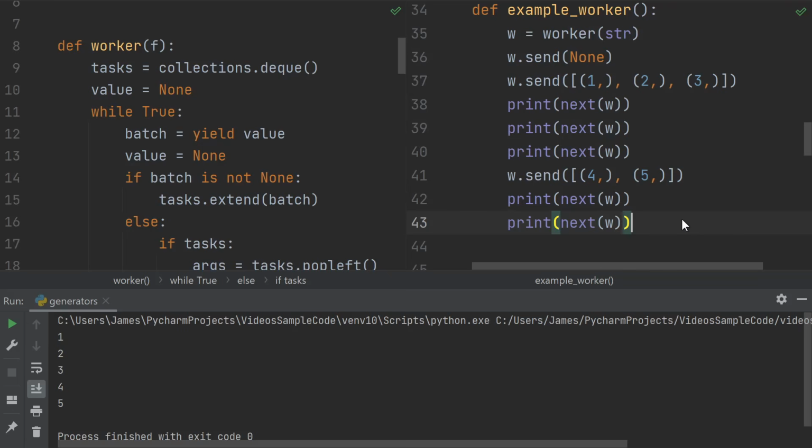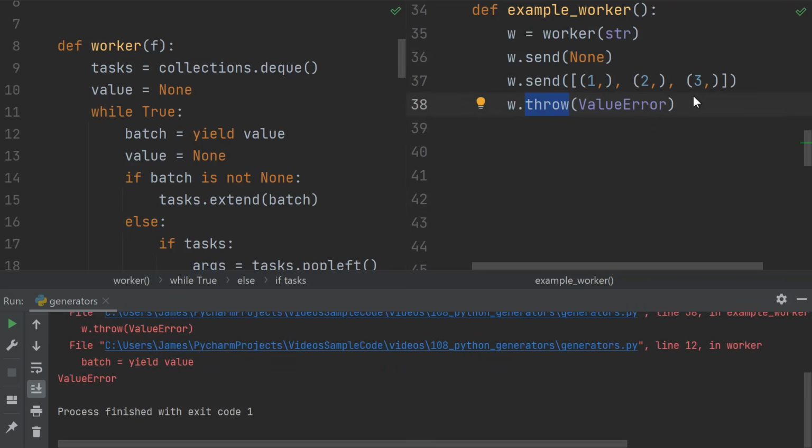I can add tasks or evaluate tasks at any time. I don't need to have everything prepared ahead of time, and I don't need to compute all the answers at once. Another thing you can do is use the throw method to throw an exception inside the generator. As you can see, the exception acts as if it was thrown from the yield statement. So you could surround this in a try except if you wanted to handle exceptions that way.